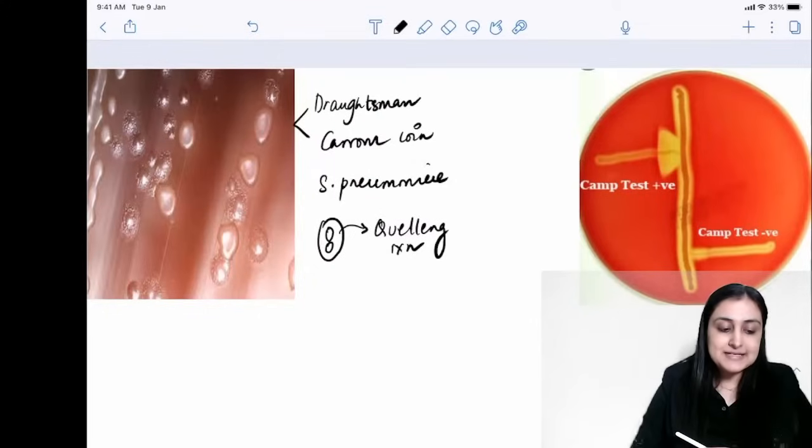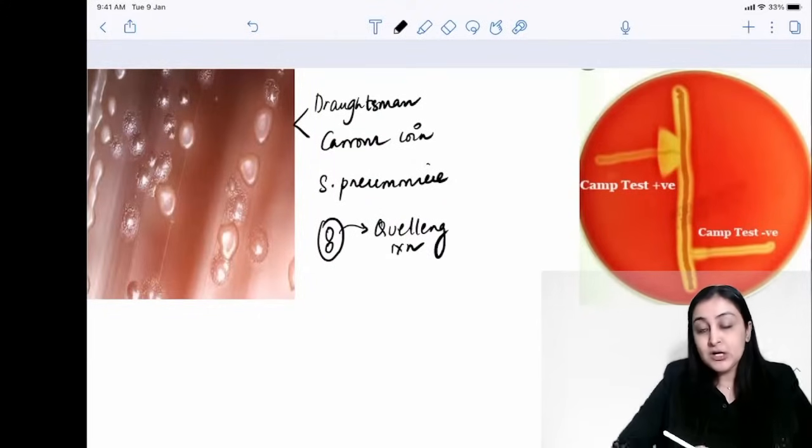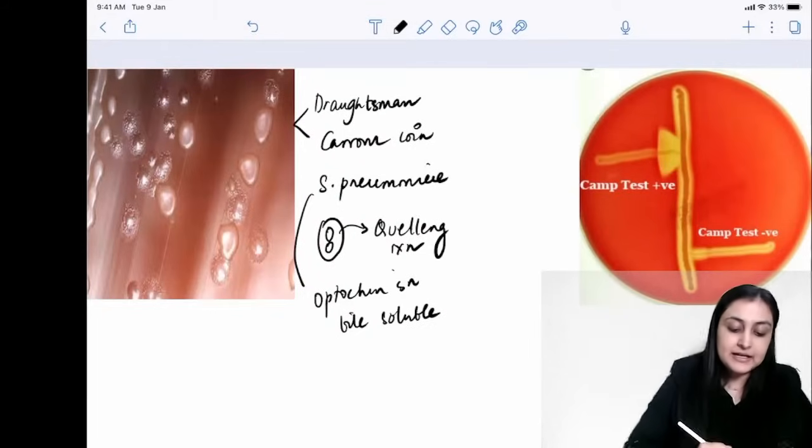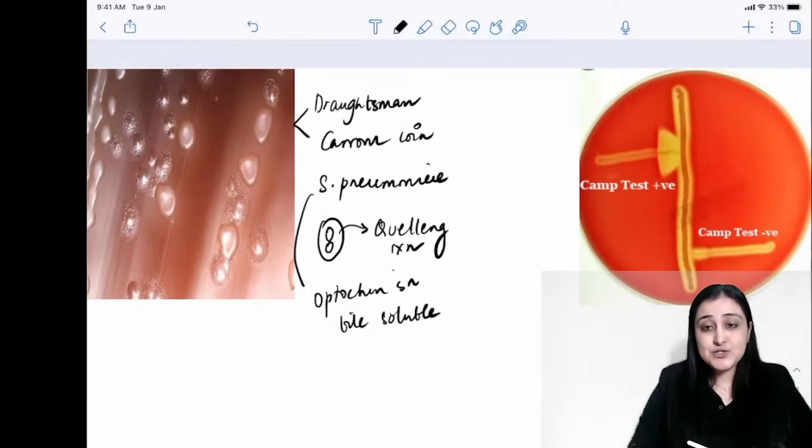And from optochin also I want you to remember that S. pneumoniae is optochin sensitive and bile soluble. All right, so this is again something which has been tested a lot. Okay, so this is about S. pneumoniae, the most common cause of lobar pneumonia.